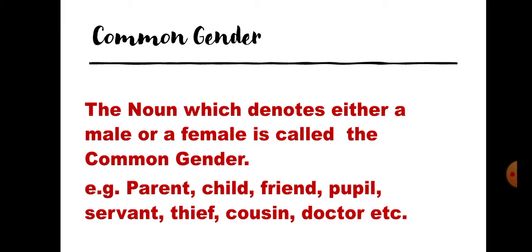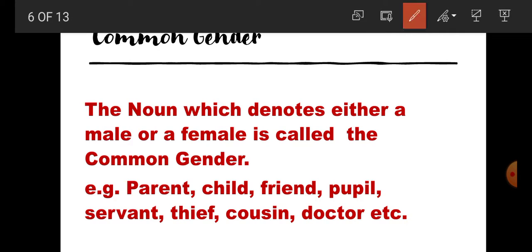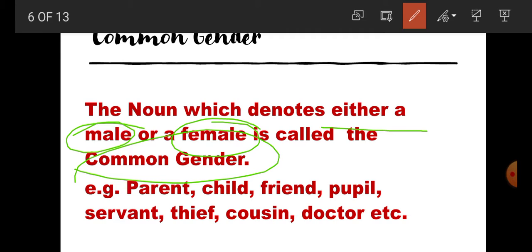Now third one is, students, common gender. The noun which denotes either a male person or a female person is called common gender. The noun which denotes either a male or a female is called common gender. For example, students, parents. So parents may be male or female. Child may be male or female. Friend, a friend can be male or female. Pupil may be male or female.